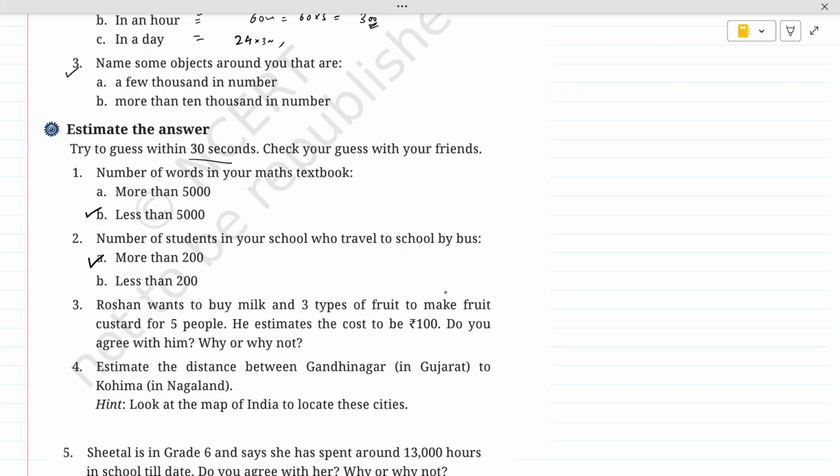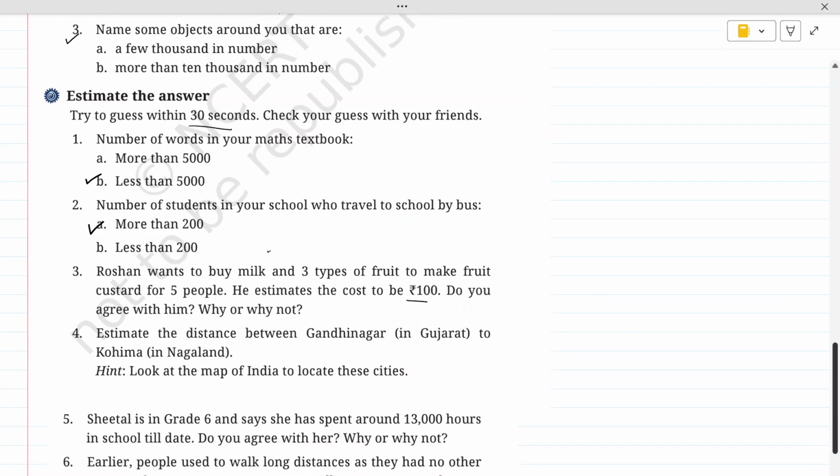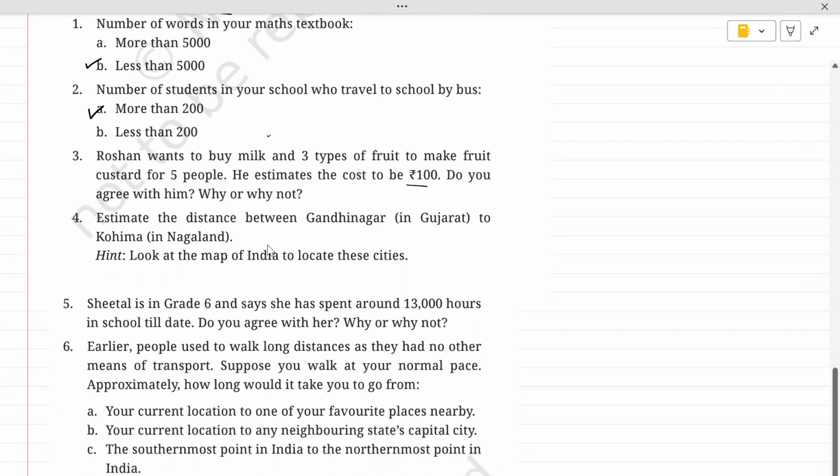Is it possible in 100 rupees to get 4 items, milk as well as 3 different types of fruits, which is sufficient for 5 people? So I don't agree with this. It will be more than 200, because he is purchasing 4 items and that too for 5 people. So it needs more money.